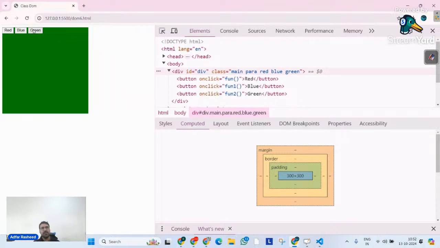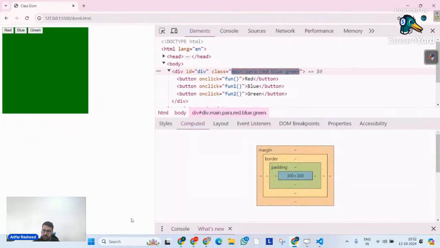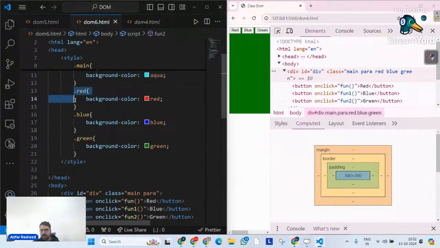The reason behind that is when I first time click on red, at that point of time, it did not have the red class. So the red class was added and the red style is implemented properly. Similarly for blue, similarly for green. And you can also check in the output as well. I have implemented my style from top to bottom: red, blue, green. So it does not matter what I actually click, it will always implement the last class here, which is green. But what is the solution to this?